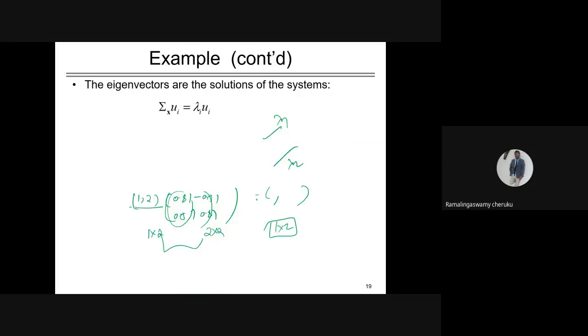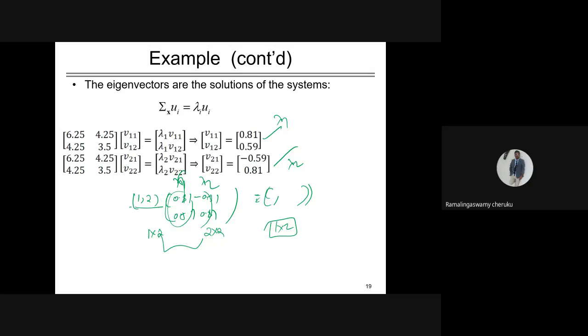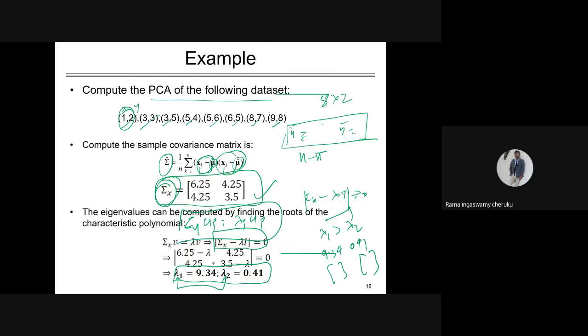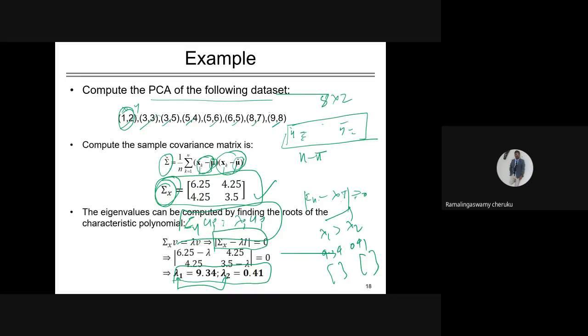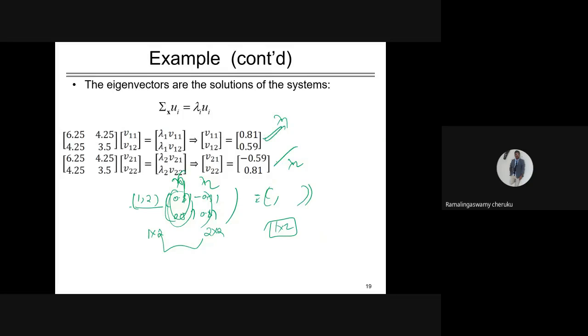This actual data point is multiplied with a transformation matrix. What is this transformation matrix? In this transformation matrix, each column contains an eigenvector, for lambda 1 and lambda 2. So you can transform into the new feature space. Of course you have two features, and here suppose I don't want to keep both principal components. This is one principal component, this is another principal component: PC1 and PC2.